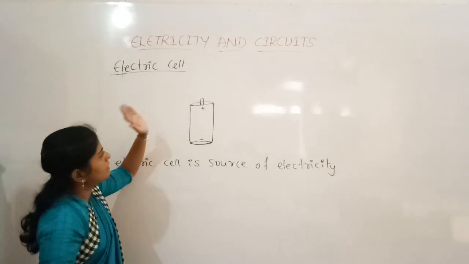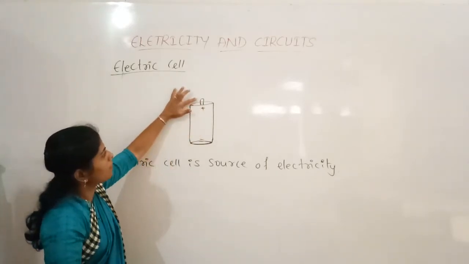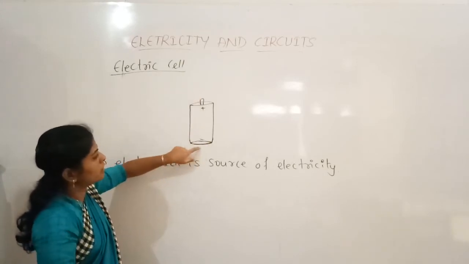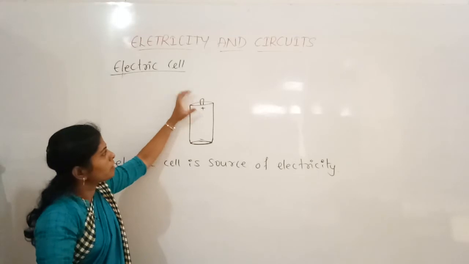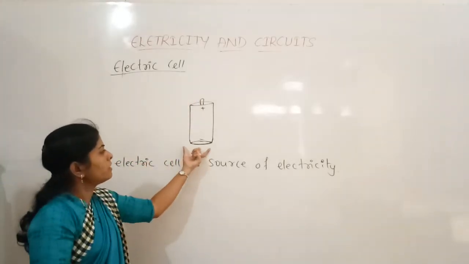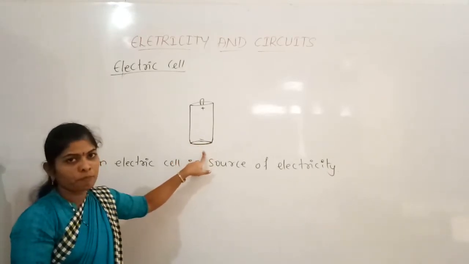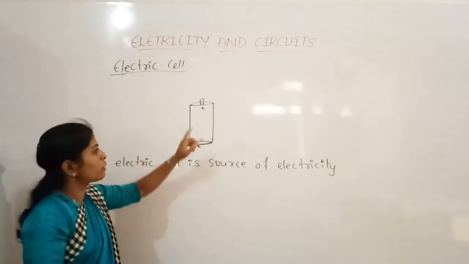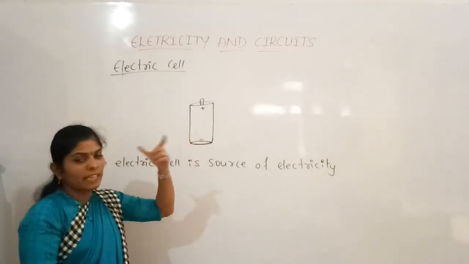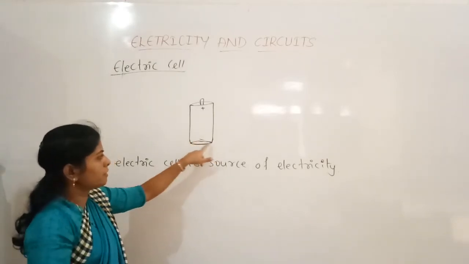So here this is having two bases. One is, see, this tip is there, and here the disc. This is the disc, and this is the tip part, and the end which is having the metallic base is the negative terminal. So there are positive and negative terminals. Two terminals are there. That which is having an electric cell where the metal disc is there. So this is the metal disc.